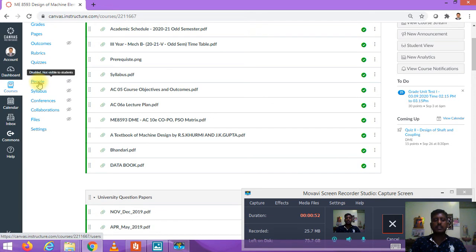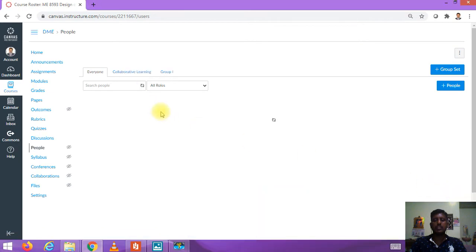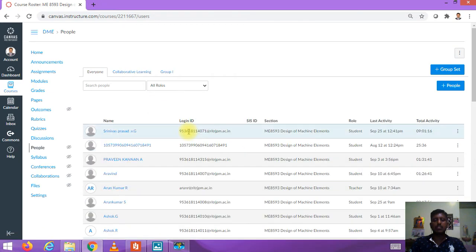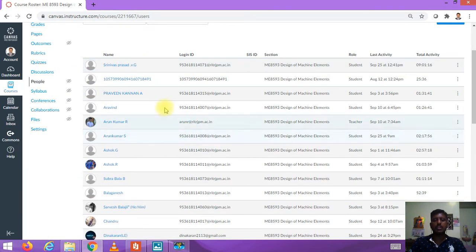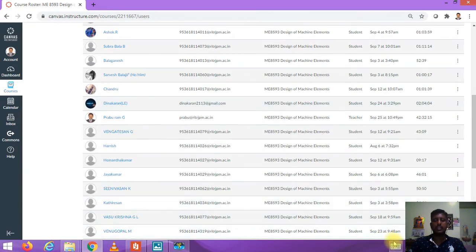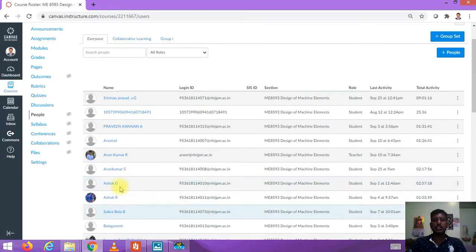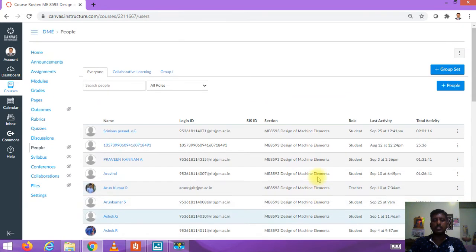As per the checklist provided in the capstone project, first I will look into the total number of students enrolled. You can see here that 33 students have been enrolled, and everyone has been very active since they joined. I have Mr. R. Anukumar, who is a co-faculty for this particular subject. Then let me go through the modules available in this subject one by one.